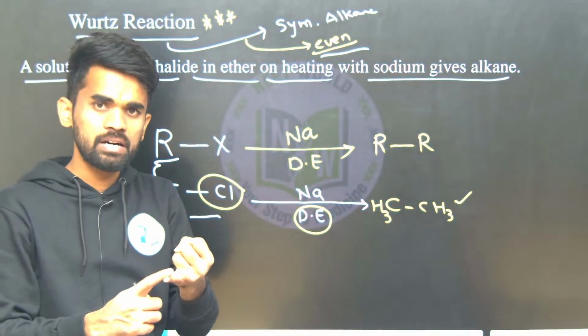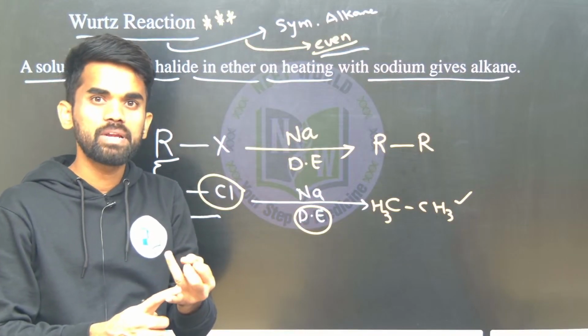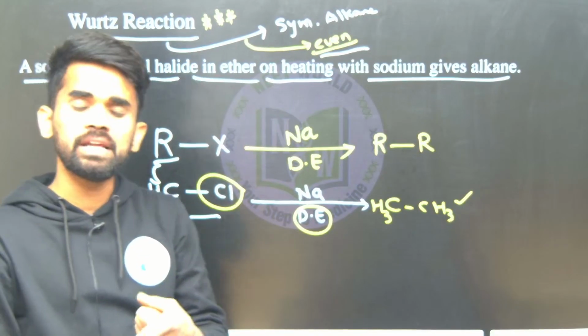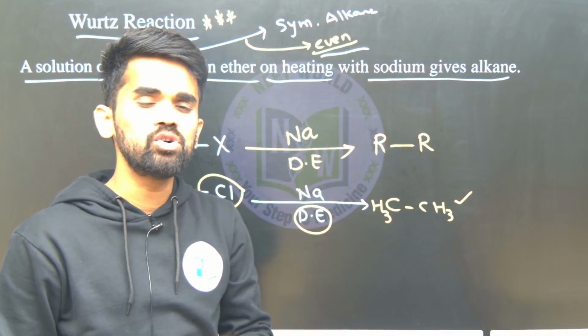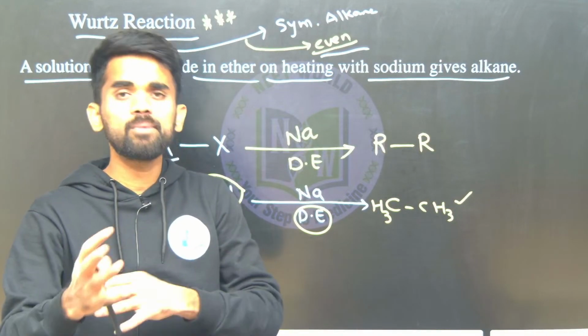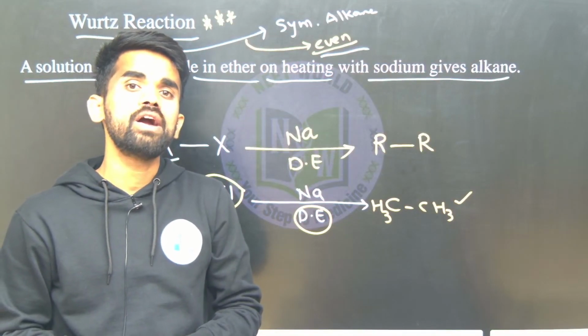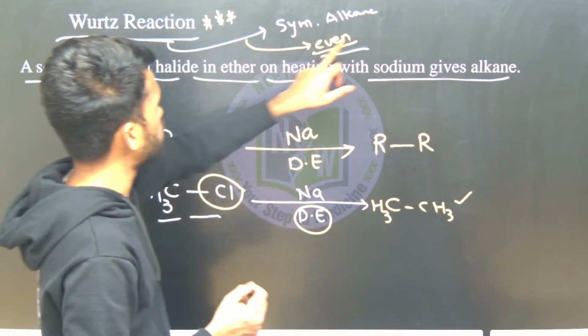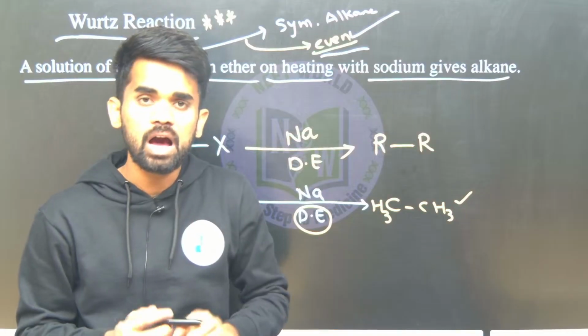What I am saying is that Wurtz reaction is suitable for the preparation of alkanes containing an even number of carbons. For example, you can prepare ethane and you can also prepare butane, but preparation of methane is not possible using Wurtz reaction. Preparation of propane is difficult, or you can say it won't give a good yield, it will have very little yield, because multiple products are possible when the given alkane has an odd number of carbons. So Wurtz reaction is very suitable to prepare alkanes with an even number of carbons.